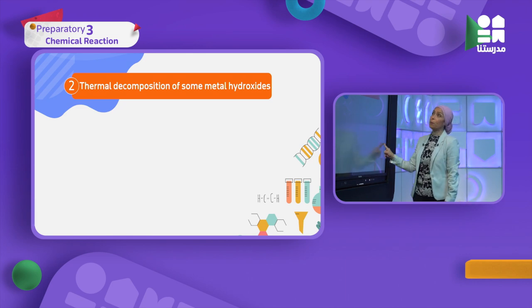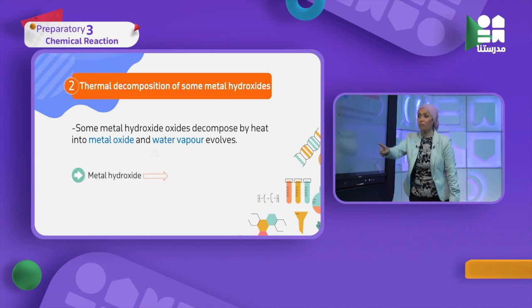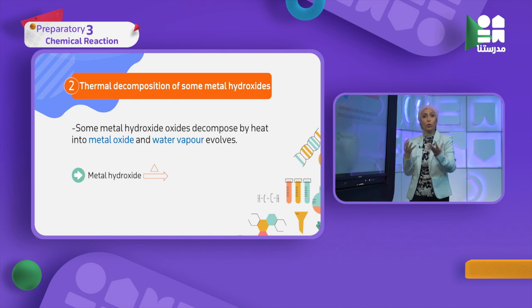The second decomposition is of metal hydroxide. I said hydroxide, by heating metal, I split it as if I'm holding scissors, breaking the chemical into two parts, to the simplest parts of it, which are metal oxide, and since I said hydroxide, right away it gives me plus water. This is the key that you are going to use to solve any equation that comes to you: hydroxide gives me metal oxide plus water vapor.